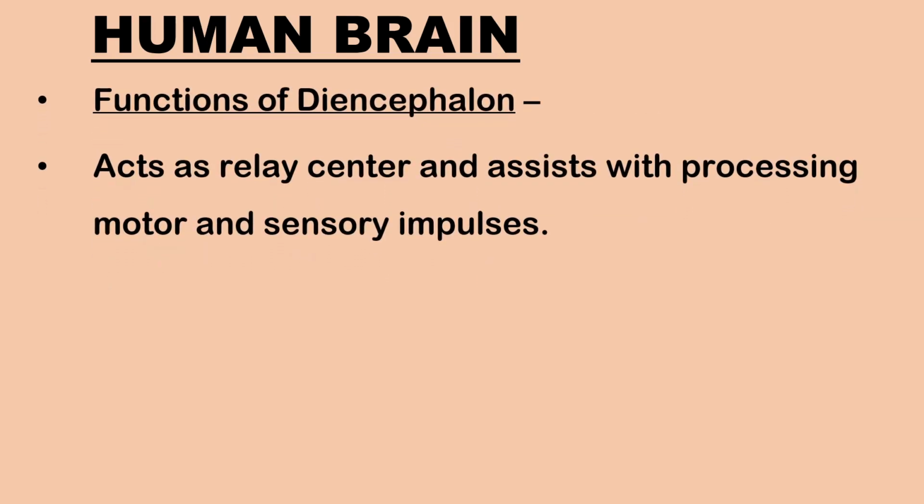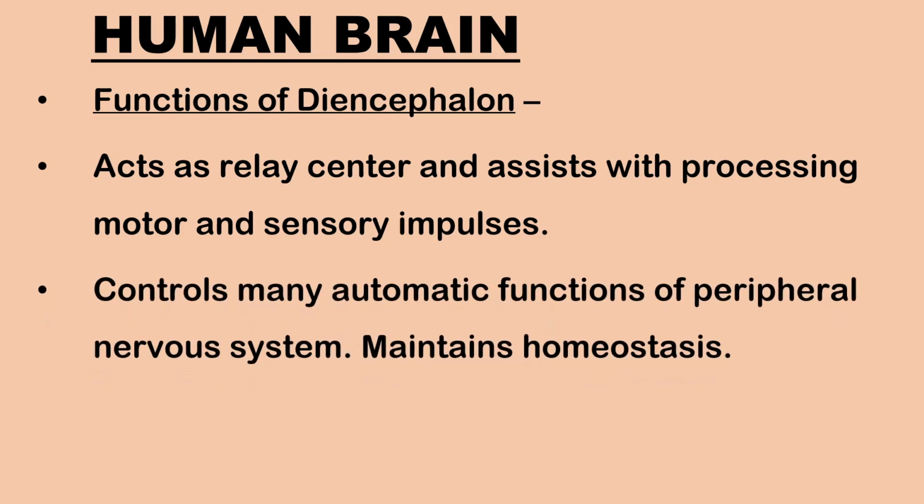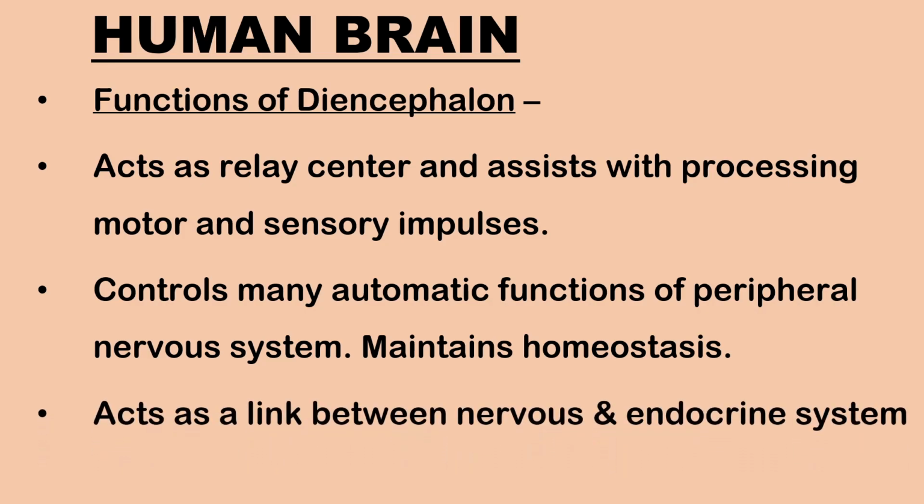Diencephalon acts as the relay center and assists with processing motor and sensory impulses between the brain, spinal cord, and various areas of the cerebral cortex. It controls many autonomic functions of the peripheral nervous system. It maintains homeostasis, or steady internal physical and chemical conditions. It acts as a link between the nervous system and endocrine system. It secretes neurohormones which have an impact on the pituitary gland.